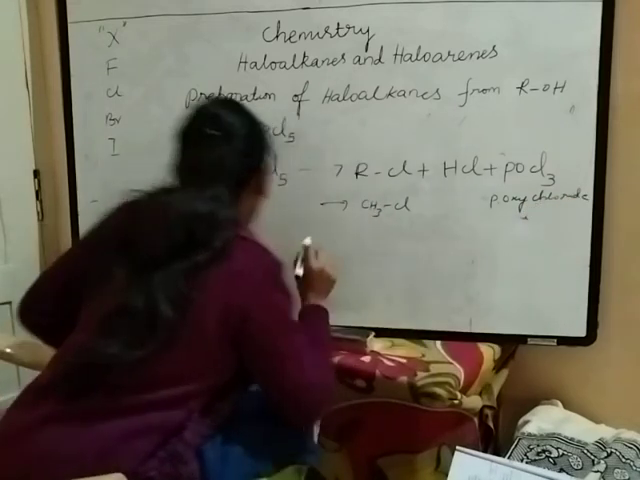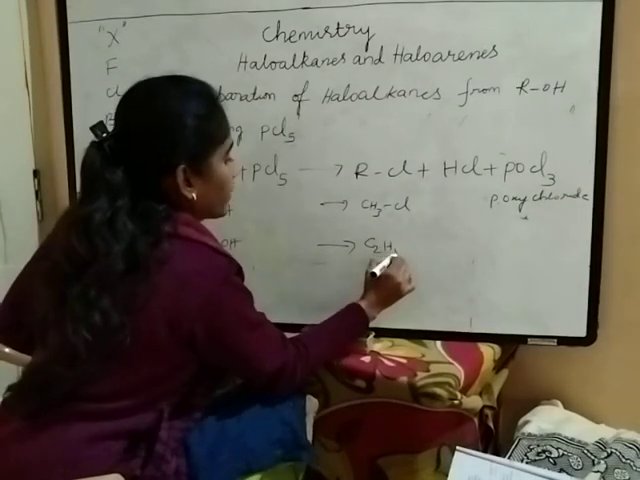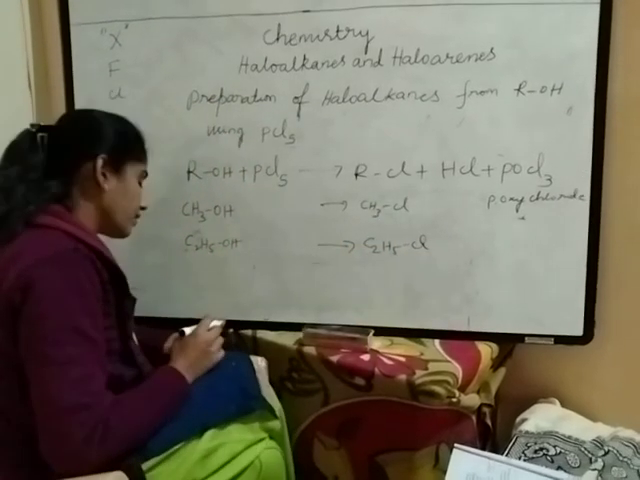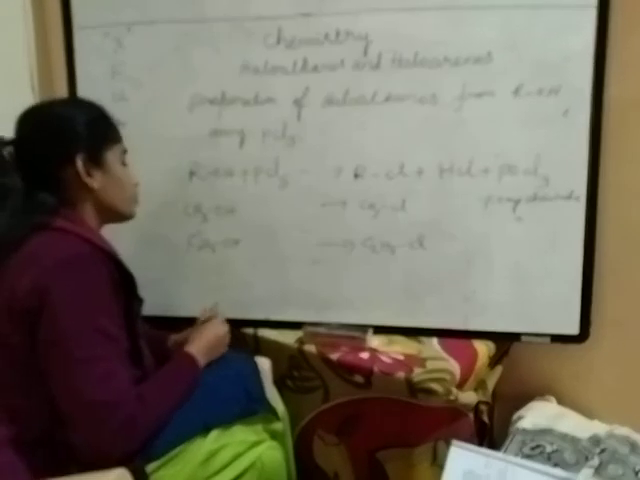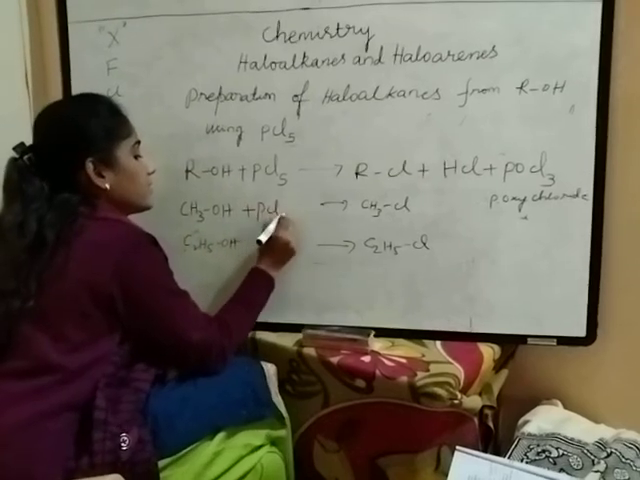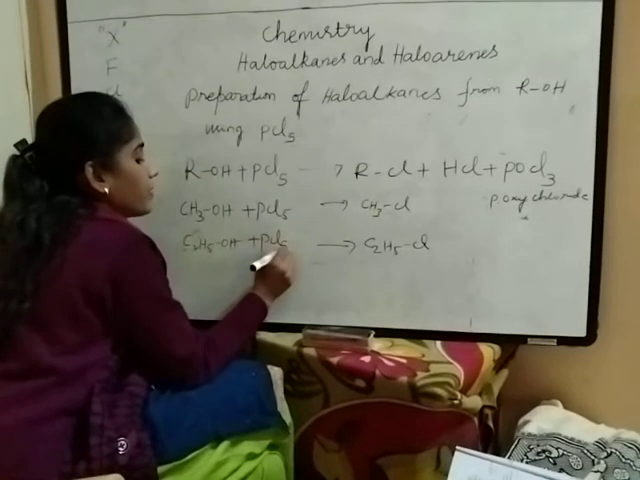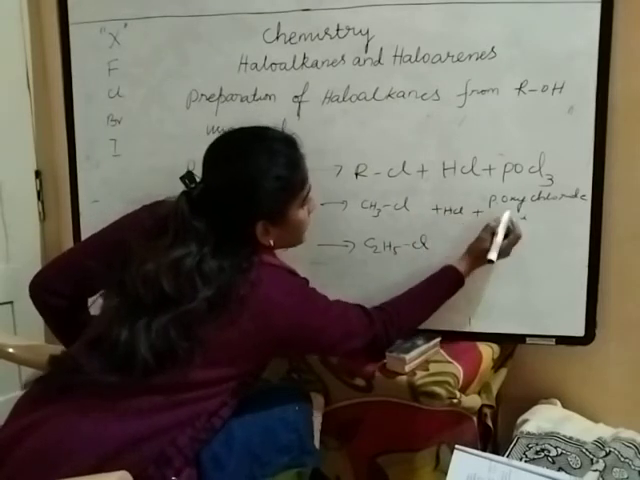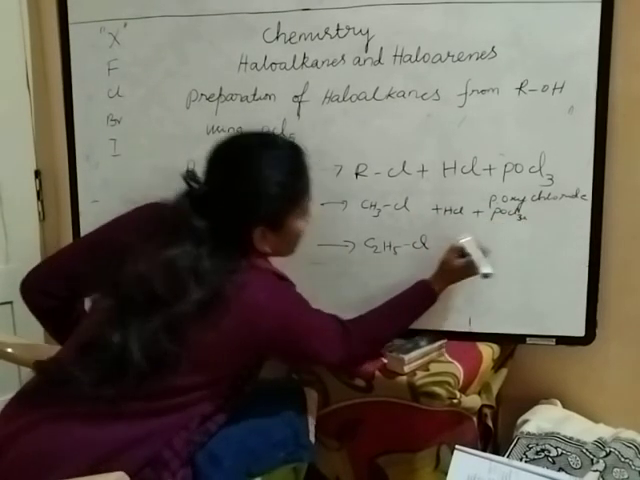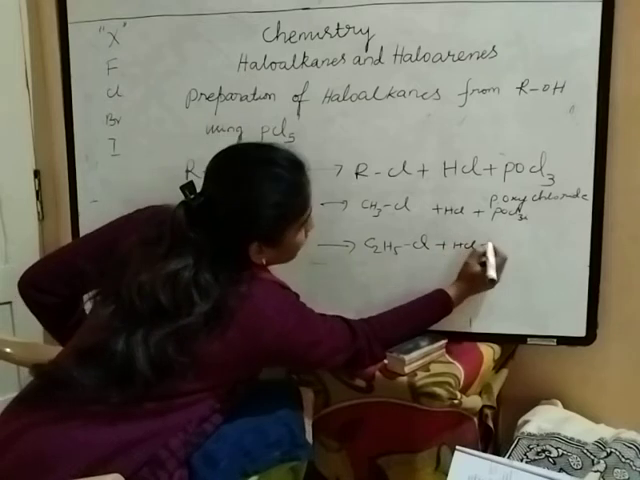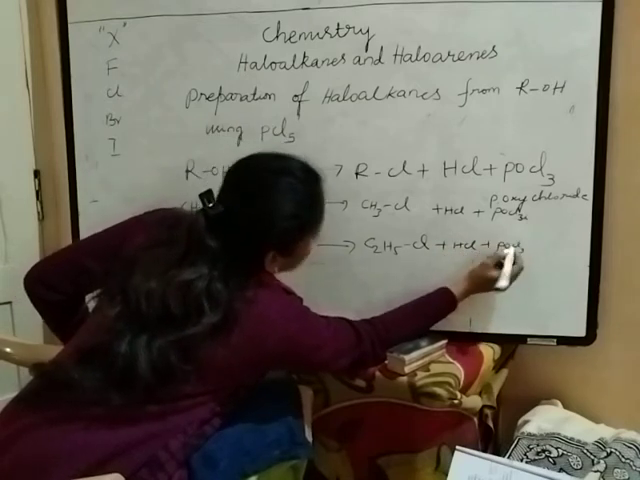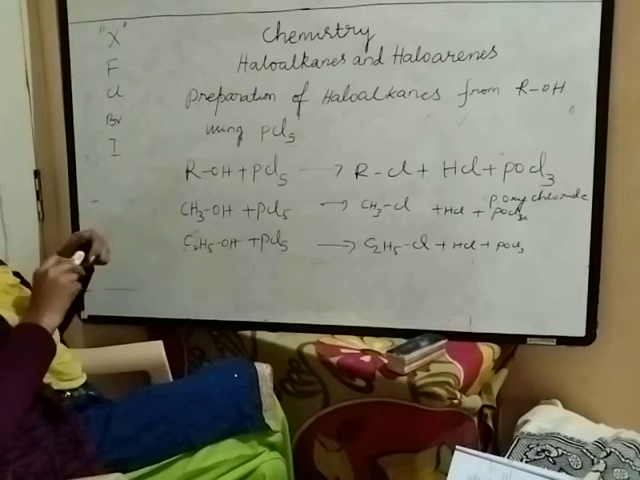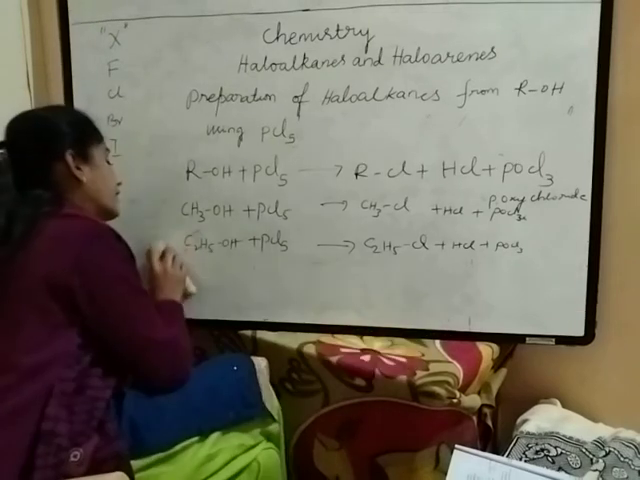And the other is C2H5Cl. Methyl chloride and ethyl chloride, chloromethane and chloroethane. You should practice. Write down like this: C2H5OH plus PCl5, phosphorus pentachloride, gives C2H5Cl plus HCl plus POCl3. If you know the general reaction neatly, you can write these examples easily, right? This is using PCl5.